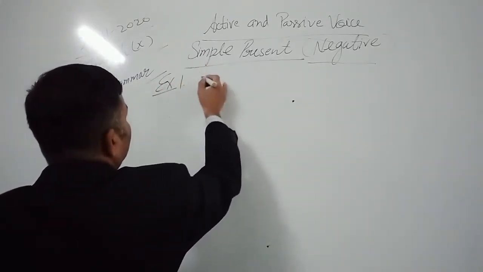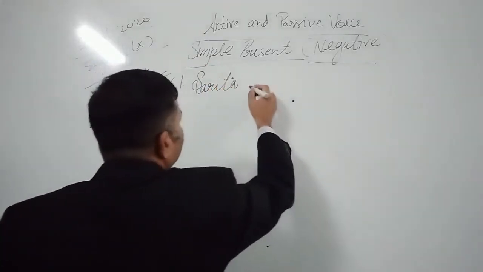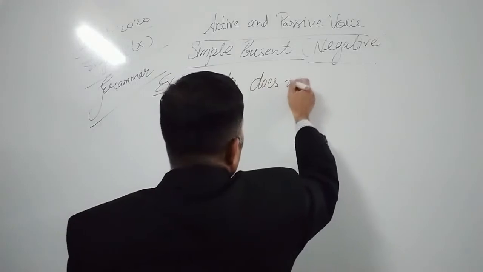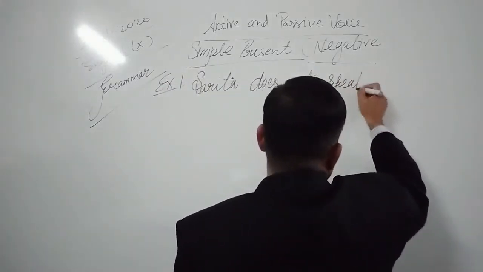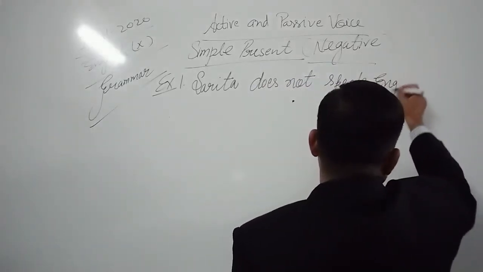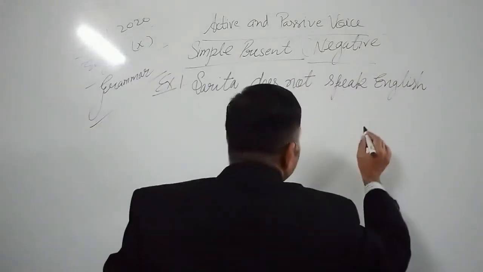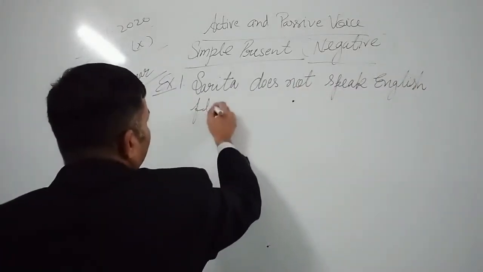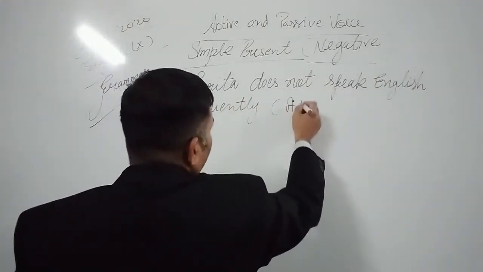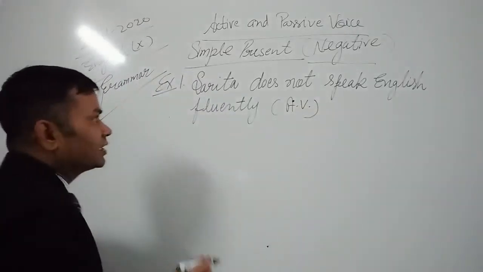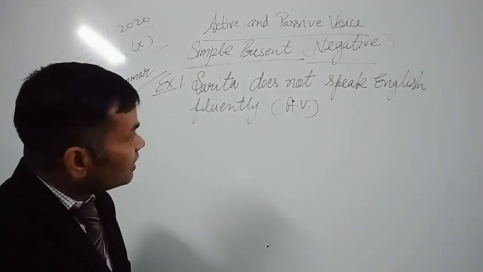Example number 1. Sarita does not speak English fluently. Okay. Active voice. So let us change it into passive voice. Sarita does not speak English.